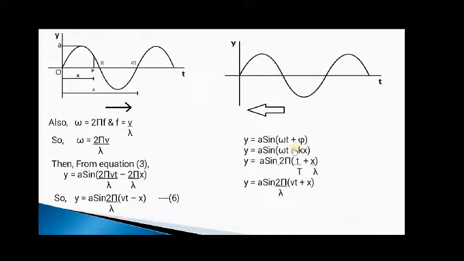The only change is going to be the sign between omega t and phi, because the phase of the particle P is going to lead the phase that is present at the origin O. So these are the required equations of the progressive waves.